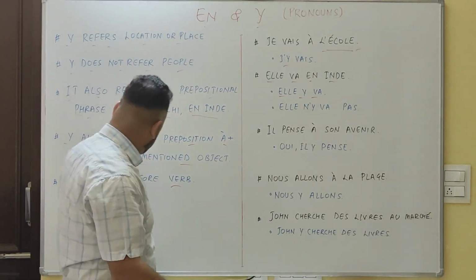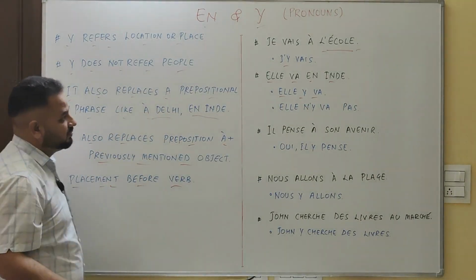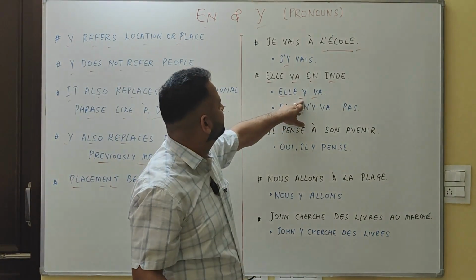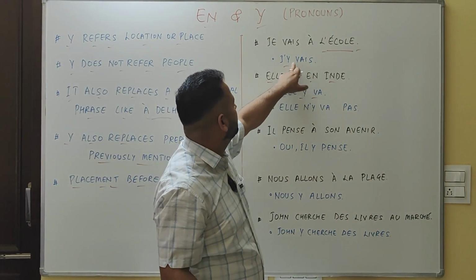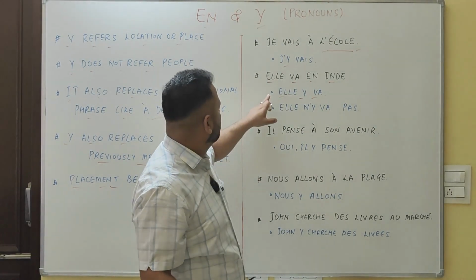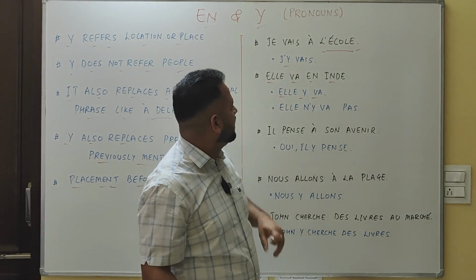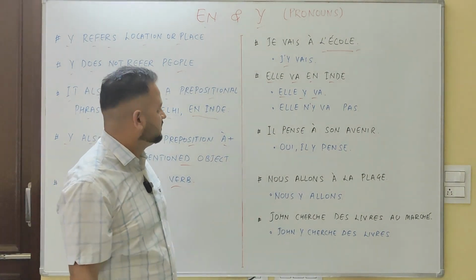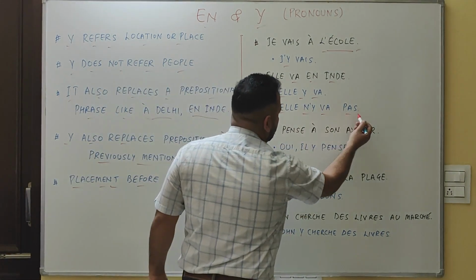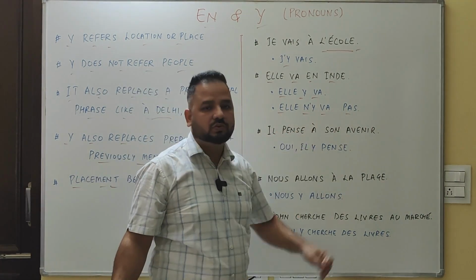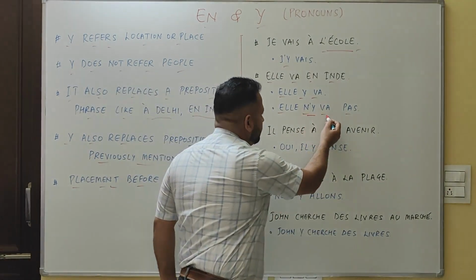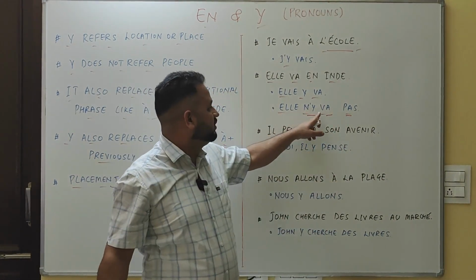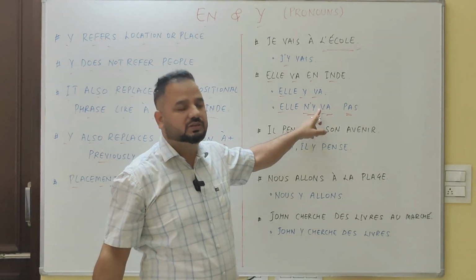And we have discussed it here. Placement is before the verb. This is y, this is the verb. Elle y va. She is going there. Affirmative, positive sentence. Elle n'y va pas. She doesn't go there. In case of negative, we need to put it after ne, but before the verb.